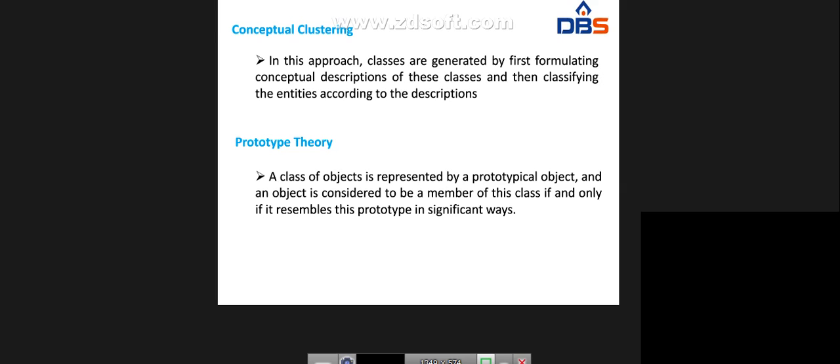And in prototype theory, a class of objects is represented by a prototypical object. An object is considered to be a member of this class if and only if it resembles this prototype in significant ways. It will be defined by those significant ways.